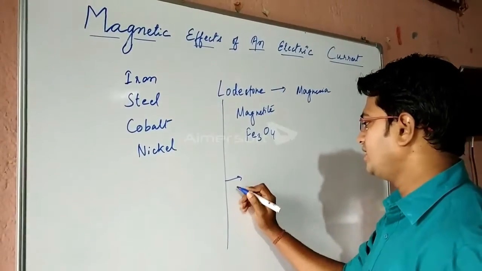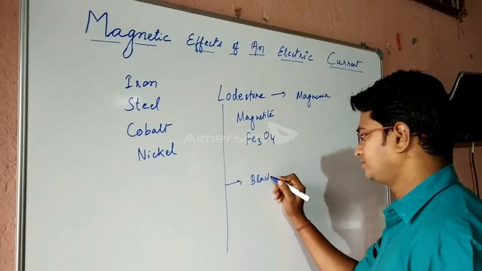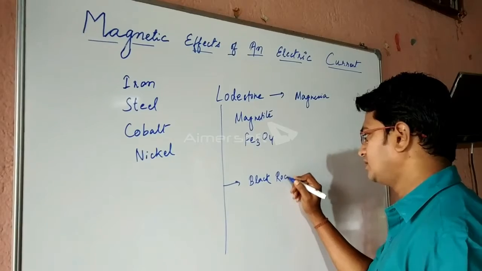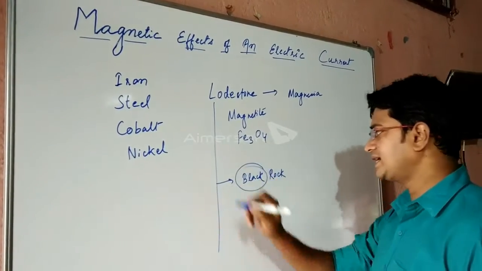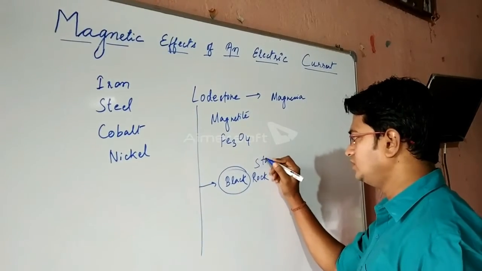The common name for lodestone is black rock. Since it is black in color, it is also known as black rock, or black stone.